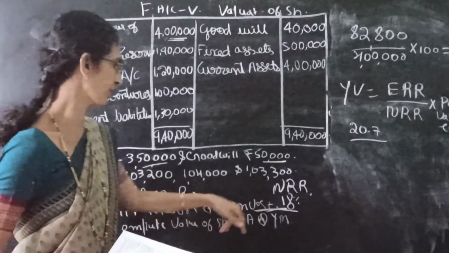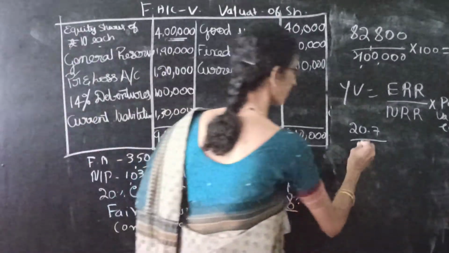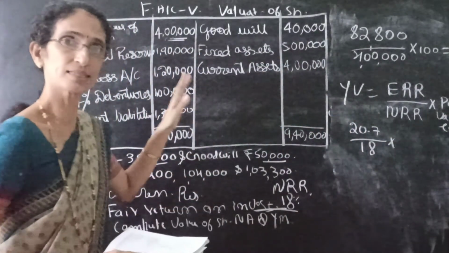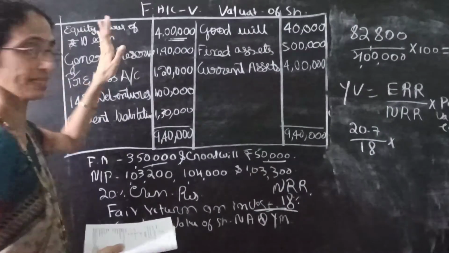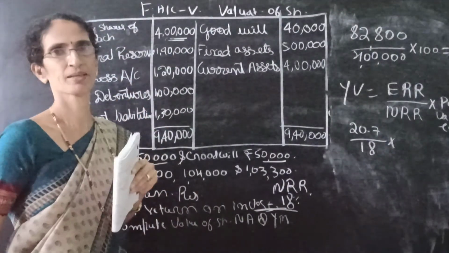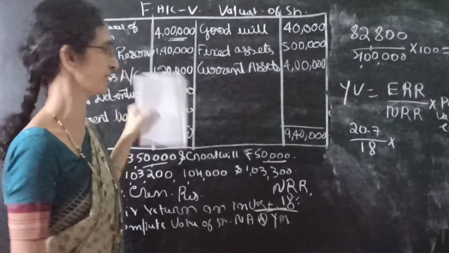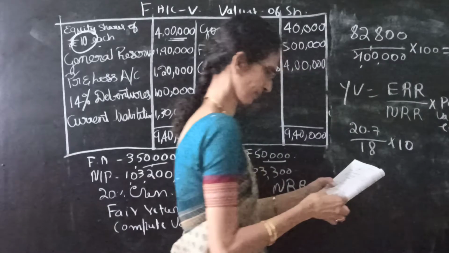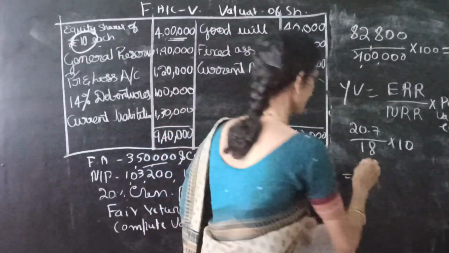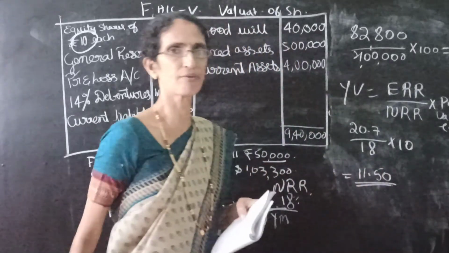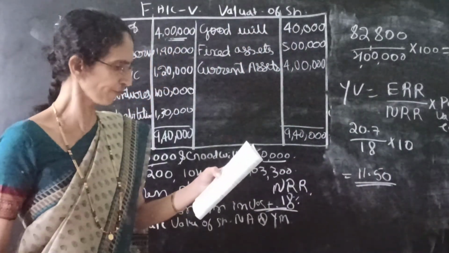Fair return on investment is 18% into paid up value of each share. See the balance sheet liability side. It is given equity shares of rupees 10 each. So 10 rupees is the paid up value. So we get 11 rupees 50 paisa. So under yield value, the value of share is 11 rupees 50 paisa.